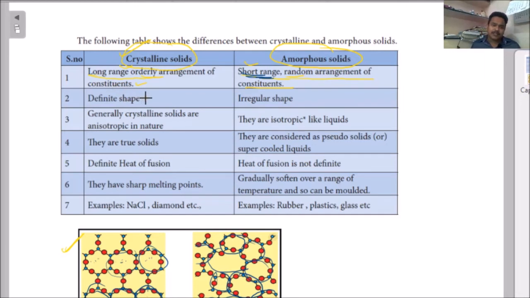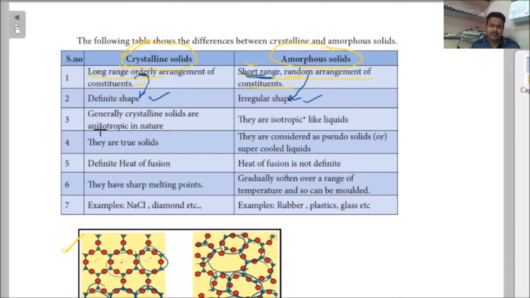Second point is, what second point can we study here? Here there is a definite shape and an irregular shape. Whenever they are arranged orderly, definitely they will get a definite shape. Whenever they are arranged randomly, they will get an irregular shape. Two points are covered here.